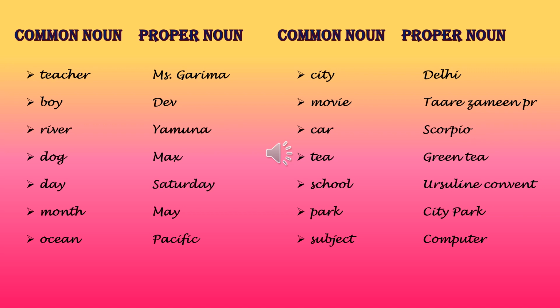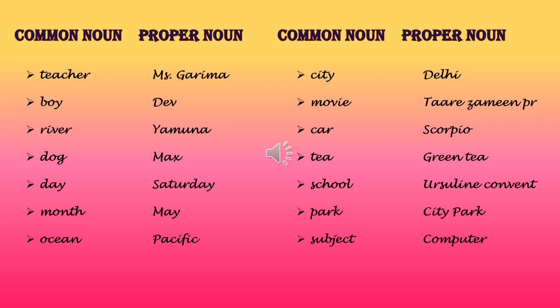Car. You have seen so many cars, but I am not specifying which car, so it's a common noun. But if I am saying Scorpio or Bolero or any other car, that means I am giving a name to that car. That becomes a proper noun. Same, tea. There are so many types of tea, so it is common noun. But if I am saying green tea, that is a proper noun.